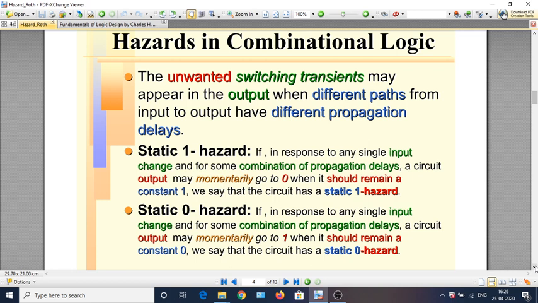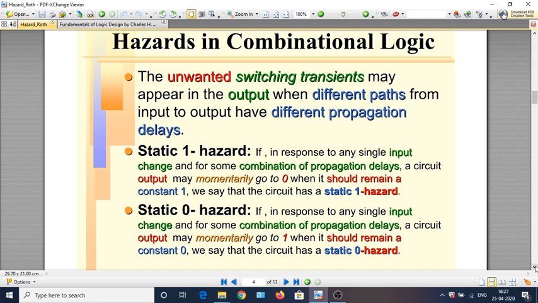You would see that the output of the AND gate logically should be X and X complement, so it should be 0, irrespective of the input variable X taking any value 0 or 1. But let us assume that X has been 0. So you would see that the output would be 0.